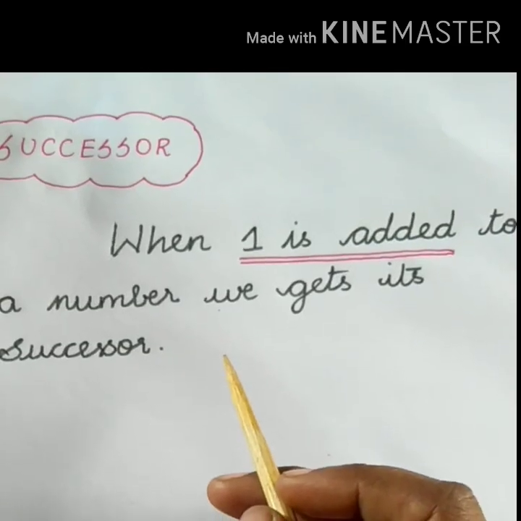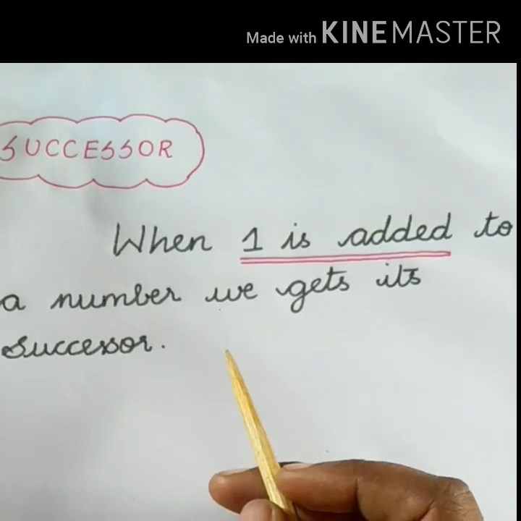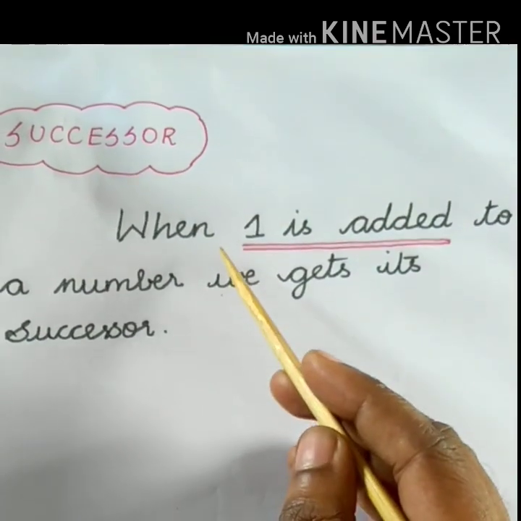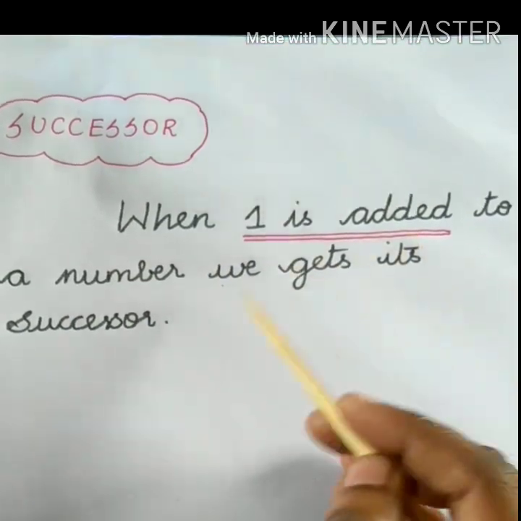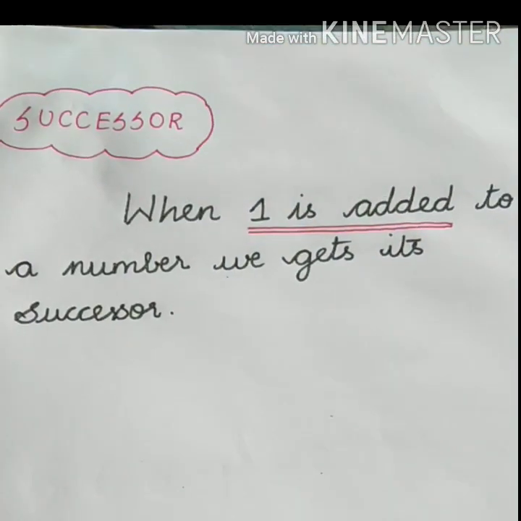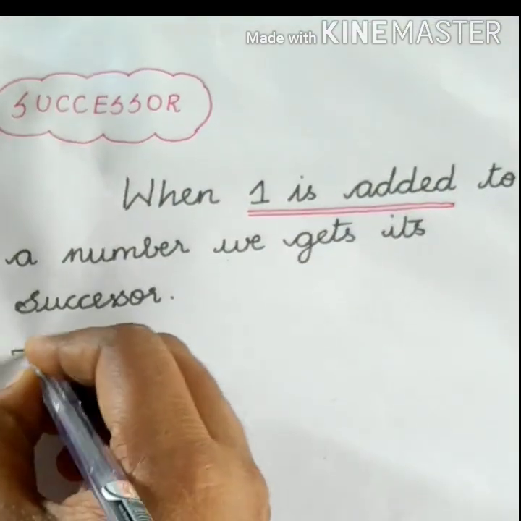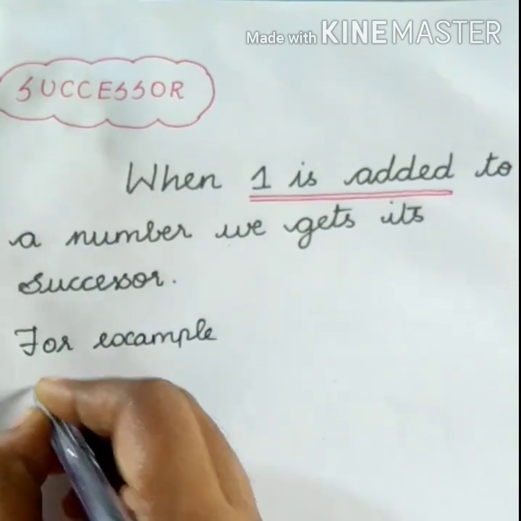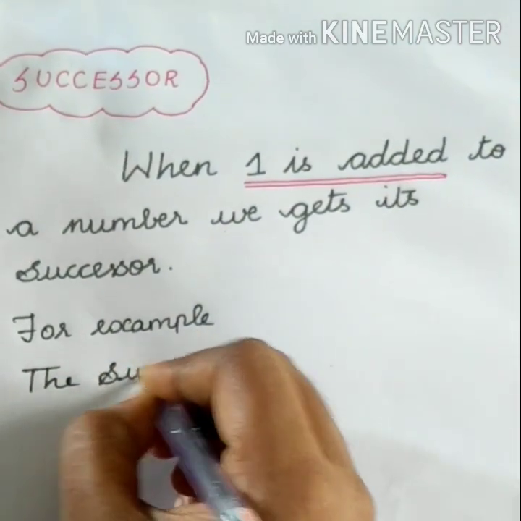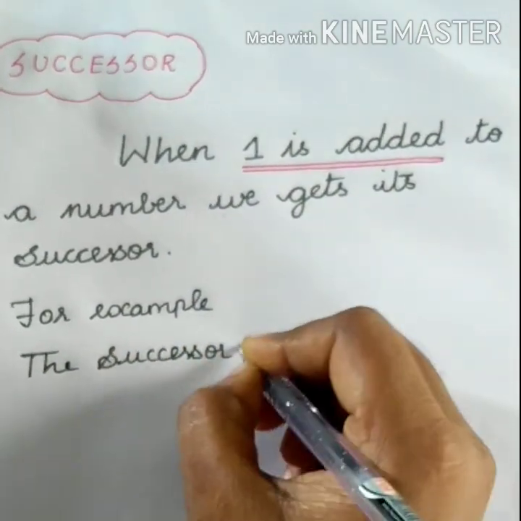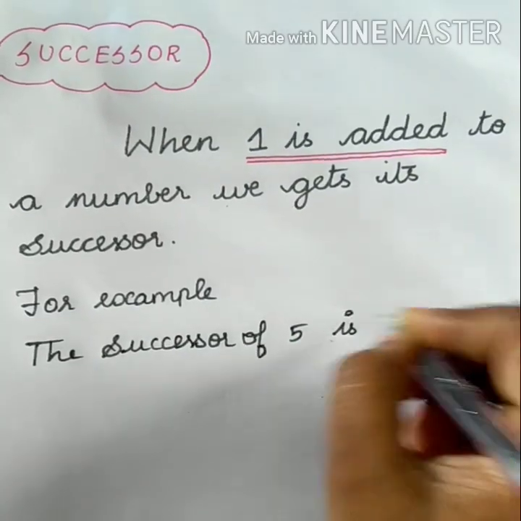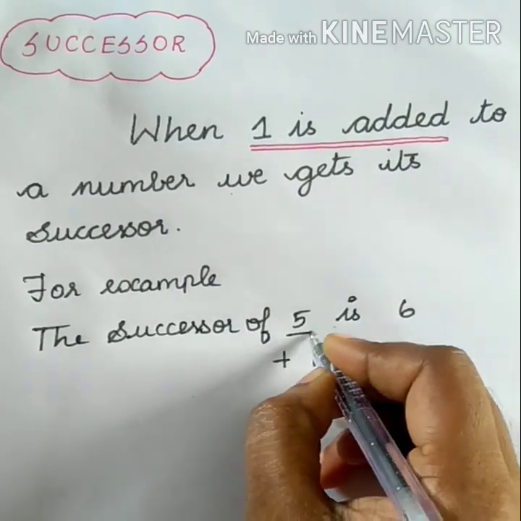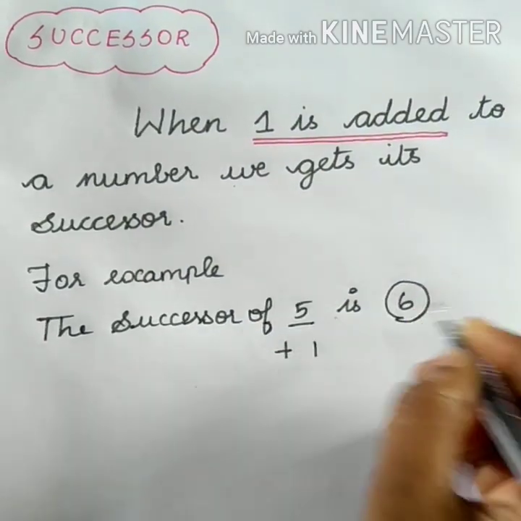Students, before going to the topic, let us recall what is meant by successor and what is meant by predecessor. Successor: when 1 is added to a number, we get its successor. For example, the successor of 5 is 6. How do we get the successor? Just add 1 to this number, and we get the answer 6.